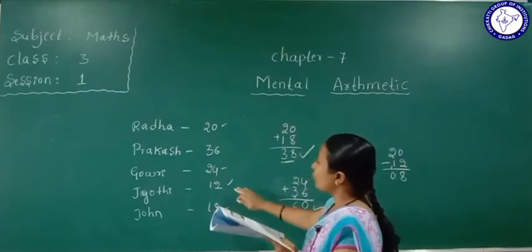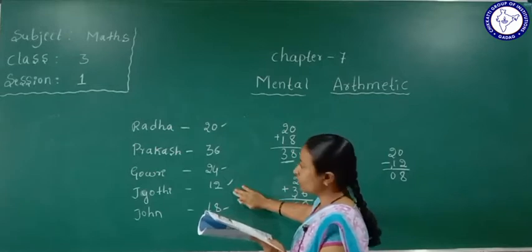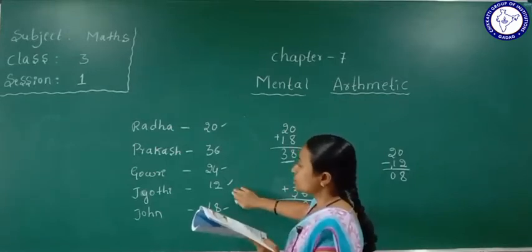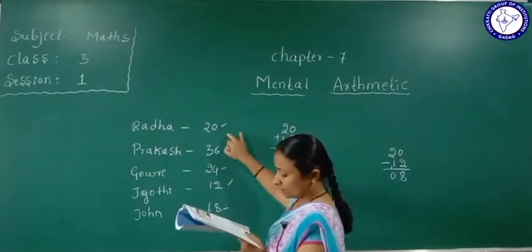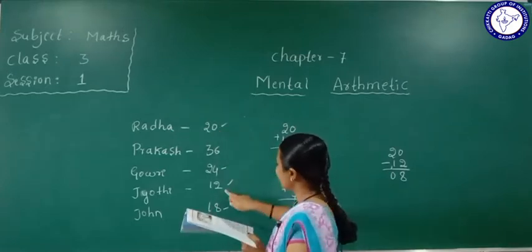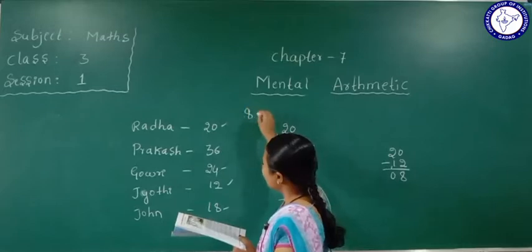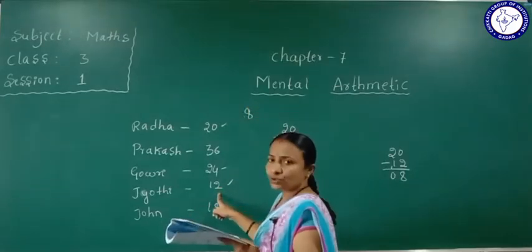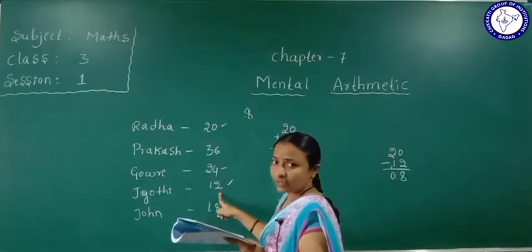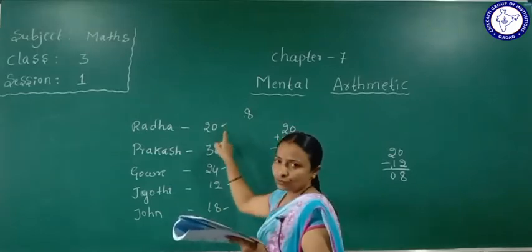How many more tamarind seeds should Jyoti collect? So 20 minus 12, we get the answer 8. So Jyoti should collect 8 tamarind seeds. If she collects them, it is equal to Radha.